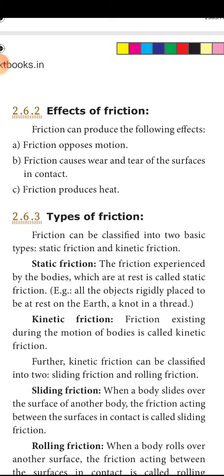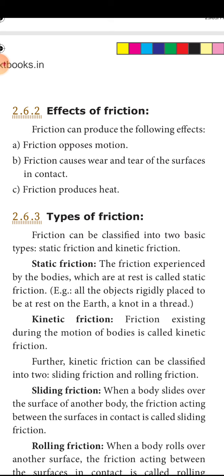Friction is normal between the normal floor and your foot. If you are walking on an oily floor or a watery floor, you may jerk on the floor because the friction between the watery floor and your foot is reduced.